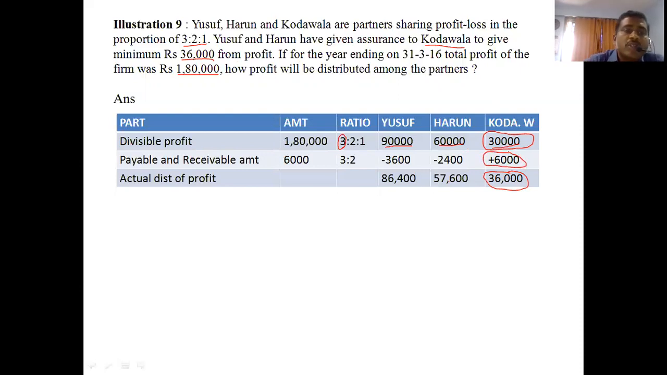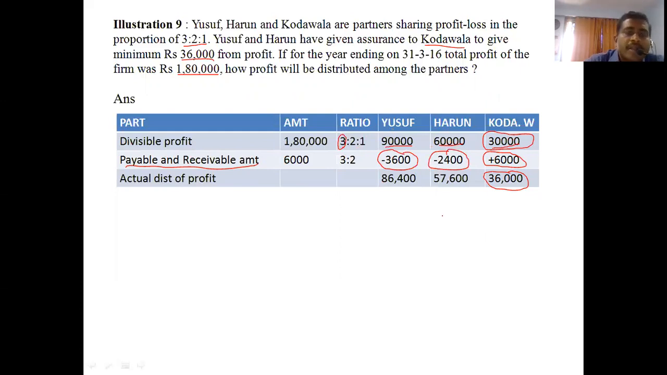Now friends, the question arises, who will give this 6,000? That's why in the particulars it has been given payable and receivable amount. Receivable amount is 6,000, so the payable amount is also 6,000. Who will bear it? We have only two partners, Yusuf and Harun, and their ratio is 3 is to 2. They have to give from their share. That's why it is in minus sign, the deduction sign. And then we get this answer.